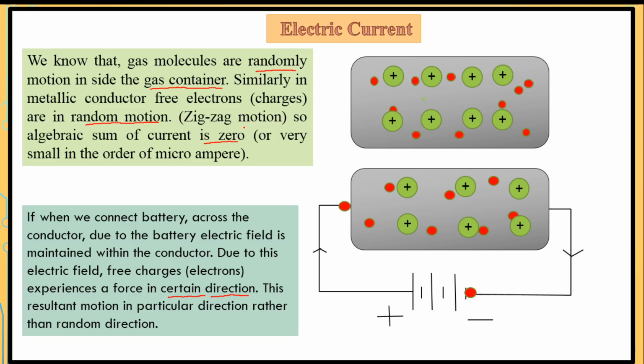So as in a gas, in a conductor without the battery connected, the electrons move in random directions. After connecting the battery, they move in a particular direction rather than random, and that's why we observe the current inside the conductor. The electrons move from the negative terminal toward the positive terminal. So the conventional current direction we have considered is opposite to the flow of electrons.